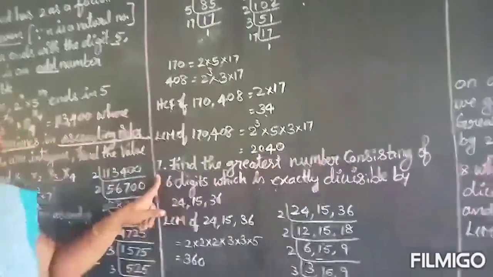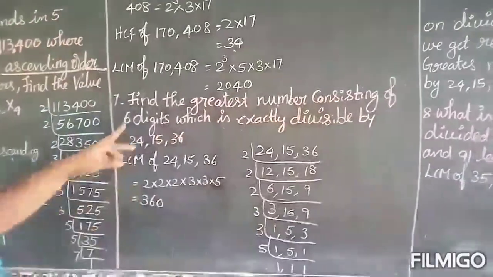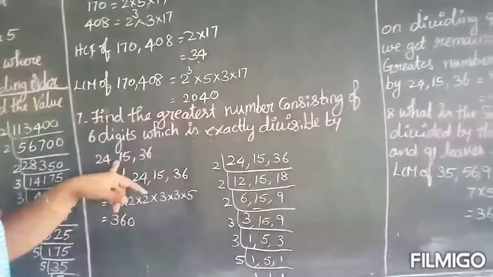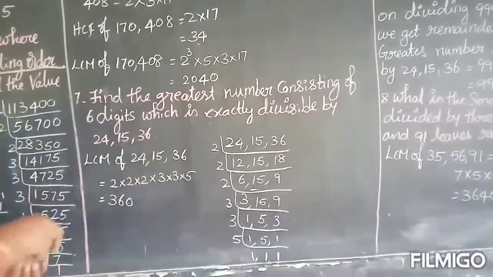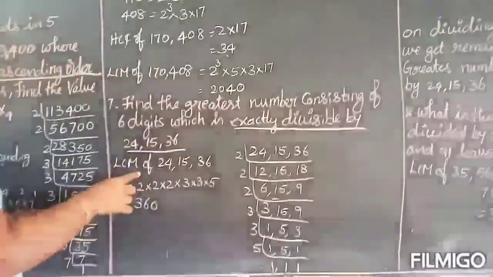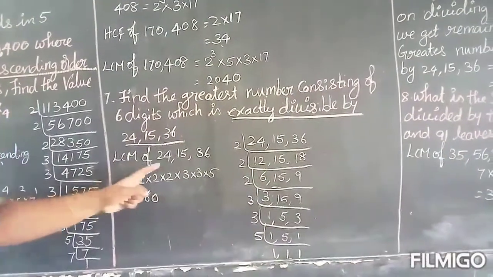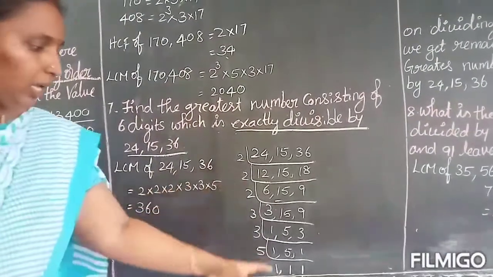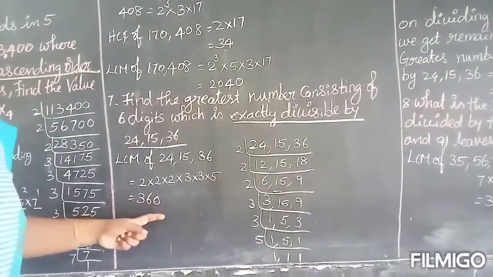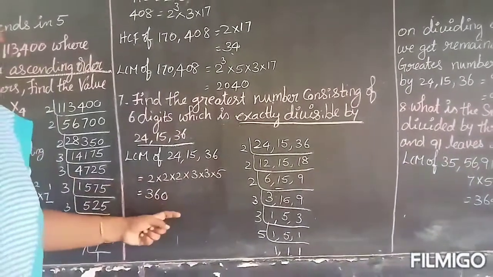Next move on to 7th one. Find the greatest number consisting of 6 digits which is exactly divisible by 24, 15, 36. If they ask exactly divisible by, you have to find the least common multiple of the given 3 numbers. So LCM of 24, 15, 36, I find here, I will get the LCM as 360. So LCM of 24, 15, 36 is 360.